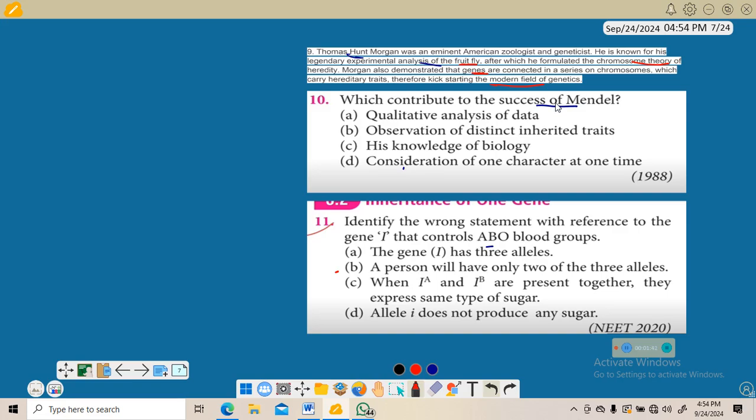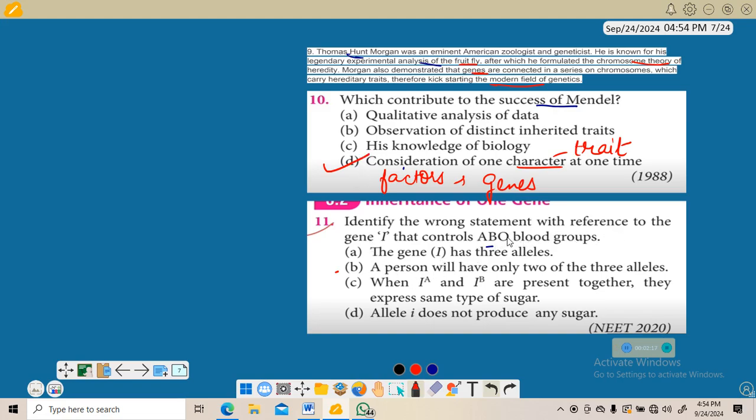Qualitative analysis of data, observation of distinctive hereditary traits, knowledge of biology, consideration of one character at a time. He gave two laws, law of dominance and law of segregation. Under the first law of dominance, you might have read about that, he considered factors, like one trait is passed at a time. Later those factors were called genes. One character means you can also say trait, character, factors.